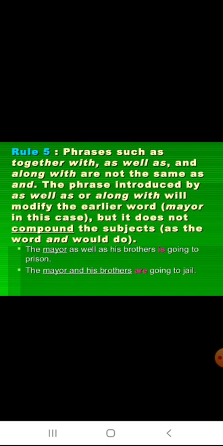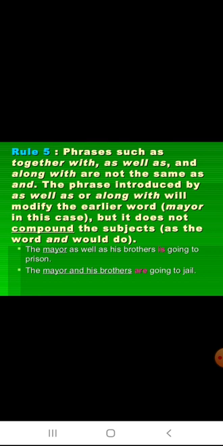Rule 5. Phrases such as together with, as well as, and along with are not the same as and. The phrase introduced by as well as or along with will modify the earlier word, mayor in this case, but it does not compound the subject as the word and would do. If we are using as well as, we use a singular verb. If we are using and to compound the subject, we have to use a plural verb.